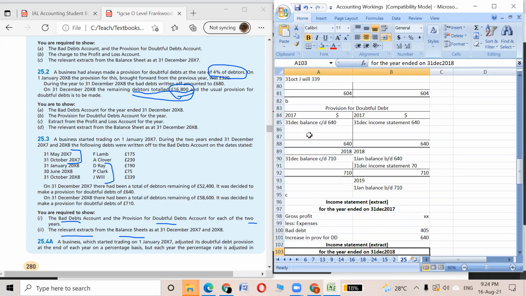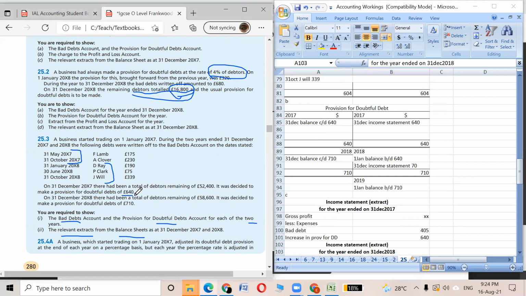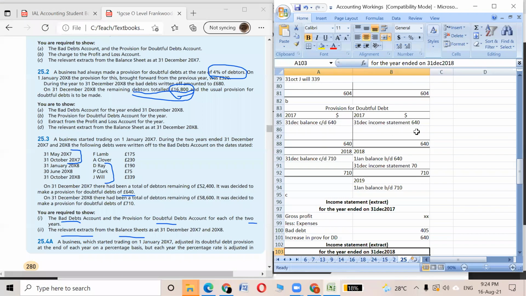Now the provision for doubtful debt. They're saying that for 2017, you don't need to calculate. They already mentioned that for 2017 it was 640. So we are putting this in the credit side. This was the first year of the business, so there won't be any balance brought down over here. So 640 is the current doubtfulness, and we are putting it in the credit side. Then we are closing it down with closing balance carried down, so balance carried down in the debit side and balance brought down in the credit side in the next year.